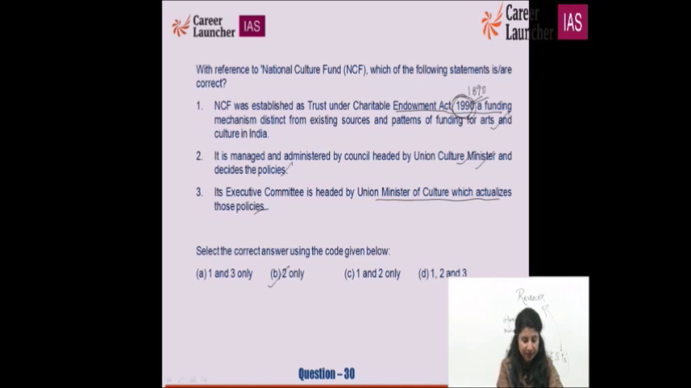The second statement is correct. Its executive committee is not headed by the Union Minister of Culture. It is basically the Secretary of the Ministry of Culture who actualizes those policies. So it's all about factual information. You can work on concepts, but you cannot work on every factual piece of information. You have to remember these things. So 1890 and 1990: 1990 is the wrong one, 1890 is the correct one.